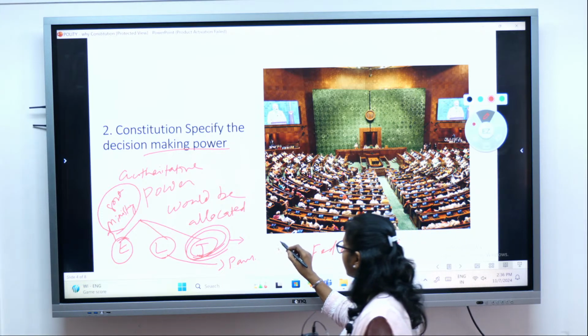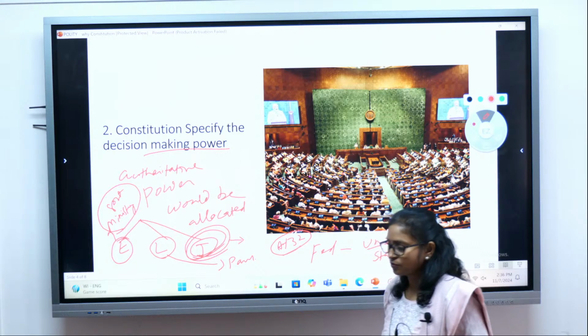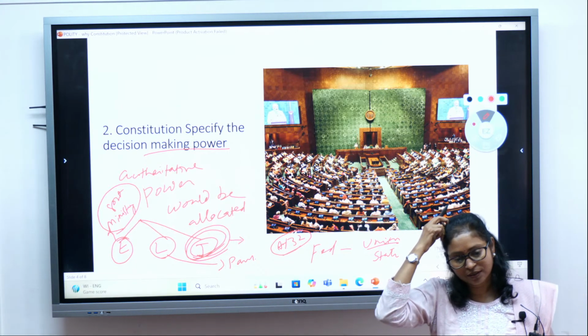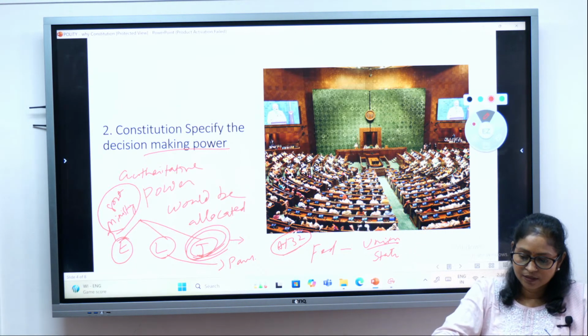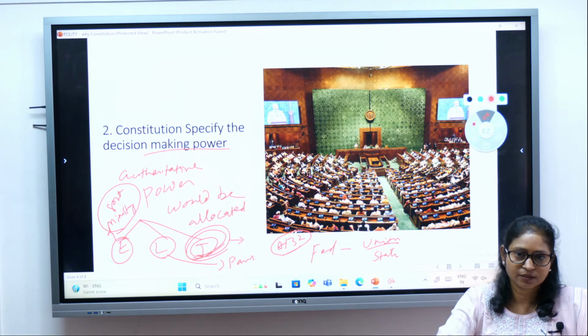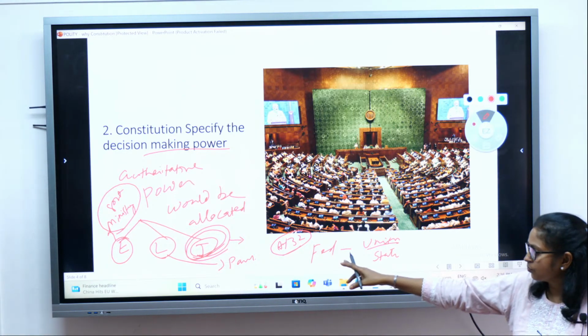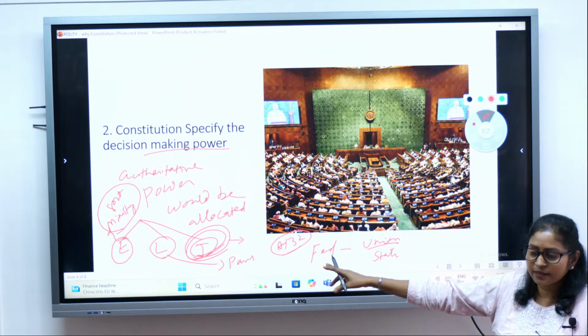Article 32. So the judiciary, the Supreme Court, is considered the custodian of the fundamental rights of the citizens. So if any of your fundamental rights is violated, you can go directly to the Supreme Court, right?